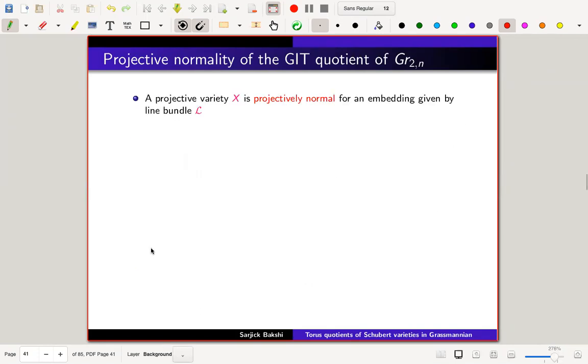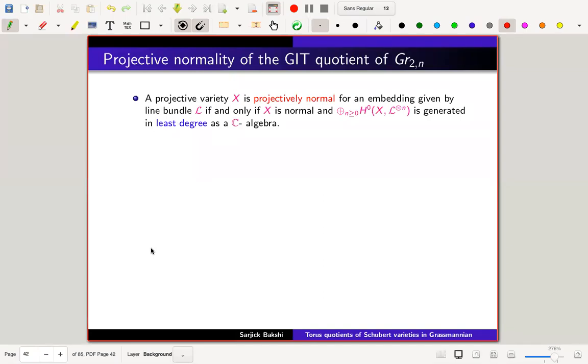So, let me just define what projectively normal is. It's more of a theorem than a definition. Whenever you have the homogeneous coordinate ring for an embedding, if that is normal, then that's said to be projectively normal. And there is an equivalent condition, which was an exercise in Hartshorne, that a projective variety X is projectively normal for an embedding given by the line bundle L if and only if X is normal and the ring of global sections, the sum of global sections, is generated in the least degree.